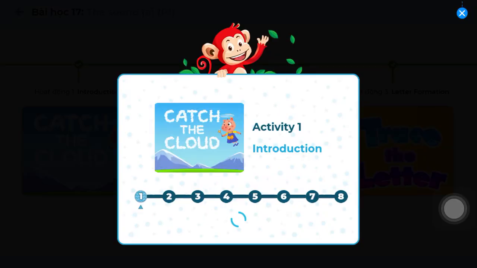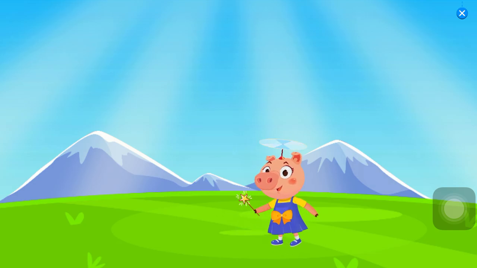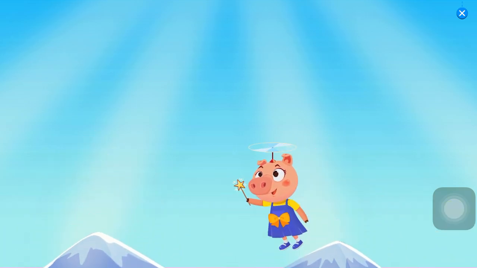Activity 1. Introduction. Tap on the cloud to make rainbows.